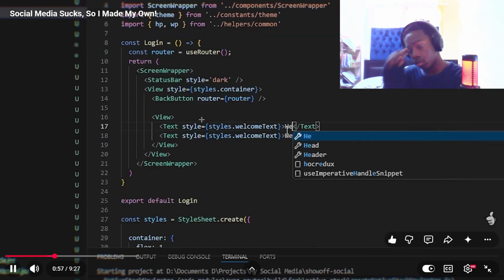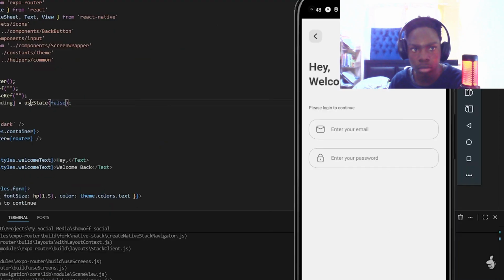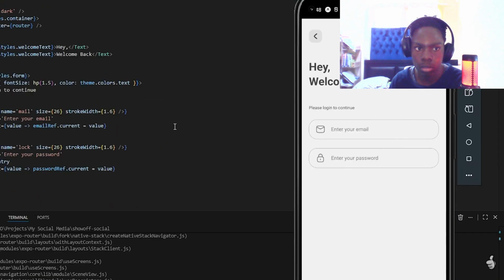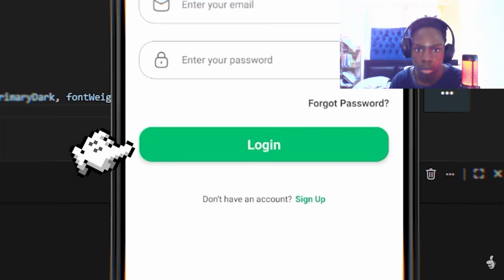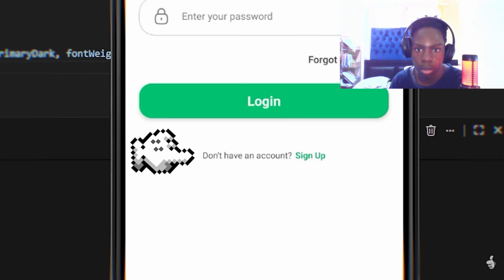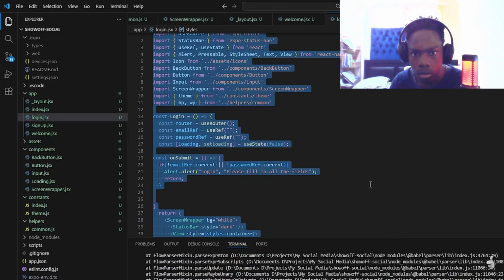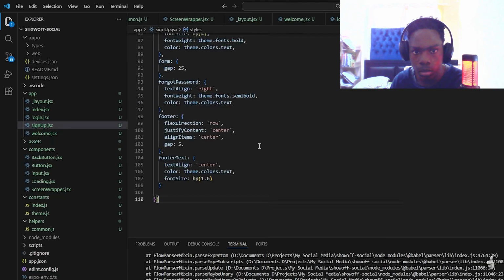Let's set up the login and sign up pages. I'll add two text components at the top that will say hey, welcome back, and also two input fields for the email and password. And usually there's also a button beneath for when you forget your password. And finally the login button and a text that will bring you to the sign up page if you don't have an account. For the sign up page it's the same thing, just with an extra input field for the username.